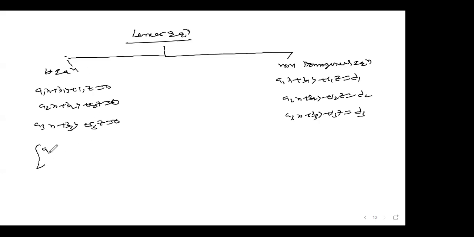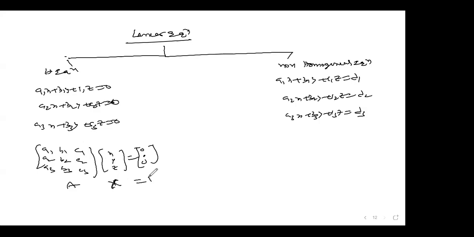If you write like this, A1, A2, A3, B1, B2, B3, C1, C2, C3. If you write like this, and here X, Y, Z in this way, and now you see this 0, 0, 0. Right, this is A, and this is X variable matrix, and this is constant matrix. This is coefficient matrix, variable matrix, constant matrix.